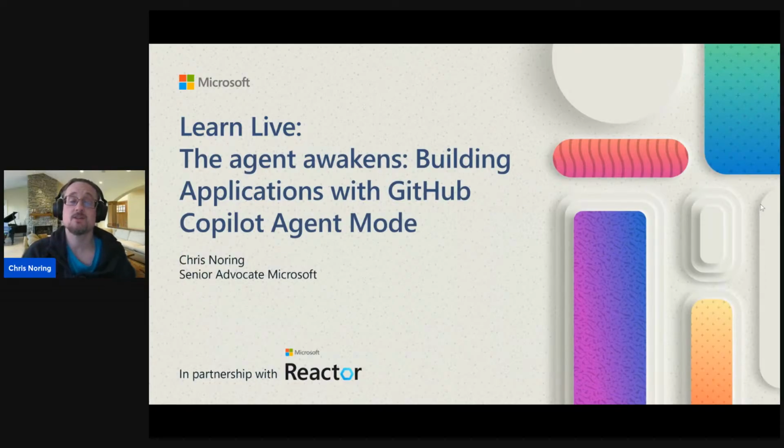As I said, this is part of a Learn Live. The Learn Live is called The Agent Awakens, building applications with GitHub Copilot Agent Mode. So, agents, right? I'm sure you've heard us talking about agents from Microsoft and from other places. And now GitHub Copilot globally has its own agent mode. This has been in preview for a while, but today is the day, and we are definitely rolling it out globally for all of you to use within Visual Studio Code.